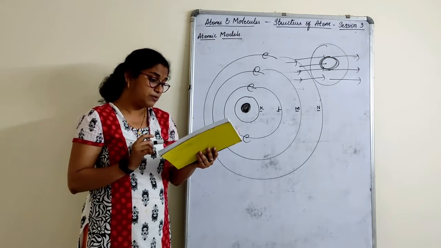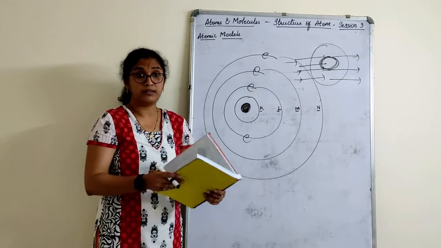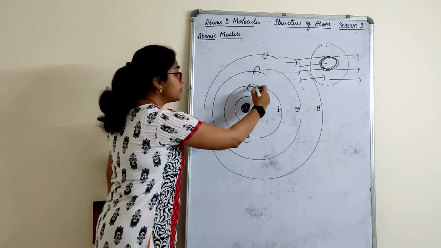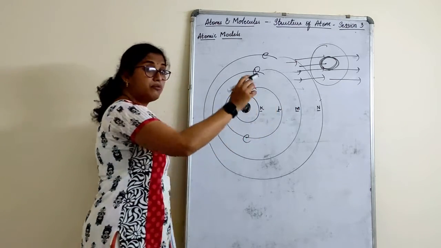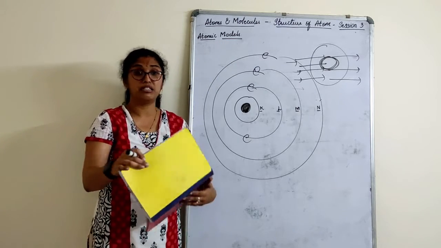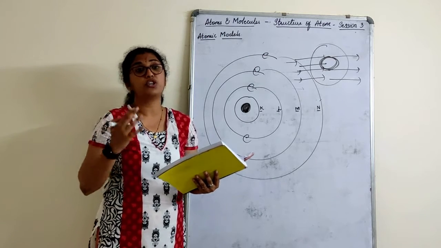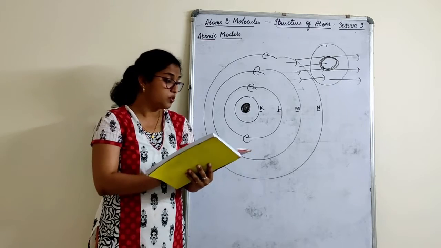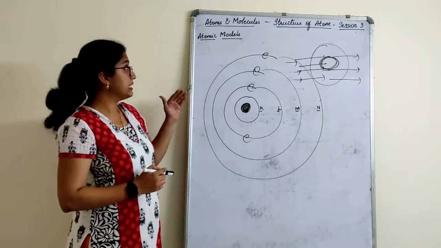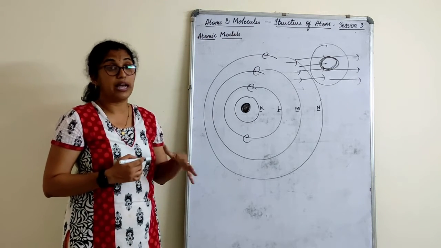Energy is emitted or absorbed by an atom only when an electron moves from one orbit to another. That is, energy is radiated when an electron moves from the K shell to L, or L to M, or from one to another. But how does that happen? You will study that in higher classes, because that is a very deep phenomenon. So these are the assumptions made by Thomson, Rutherford and Niels Bohr.